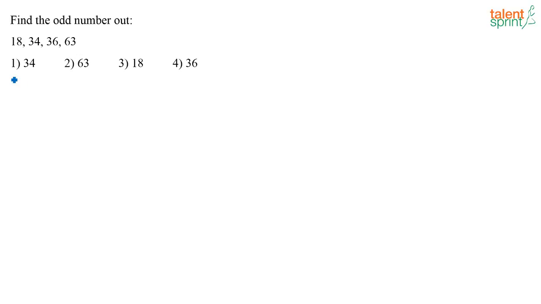So what is the answer here? The correct answer is option 1, 34. See, if you look at all the other options, they are multiples of 3, or you can say they are multiples of 9, but 34 is not a multiple of 3 or 9. Multiple of 3, that's fine, multiple of 9, that's also correct. 34 is not a multiple, so that's your answer. Or you can also say that if you take the sum of the digits of all of these numbers, it adds to 9. 34 it does not, so that's the odd one.